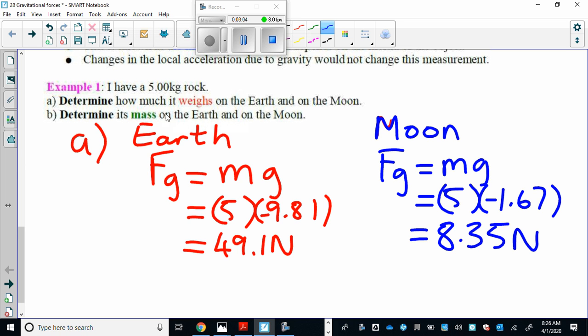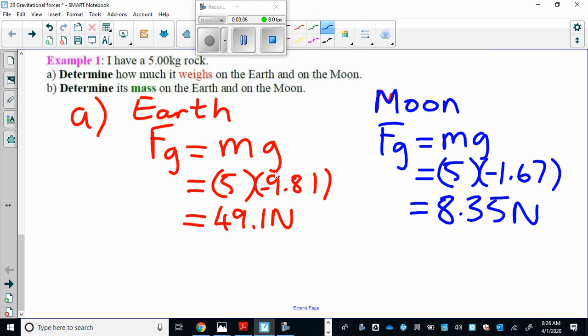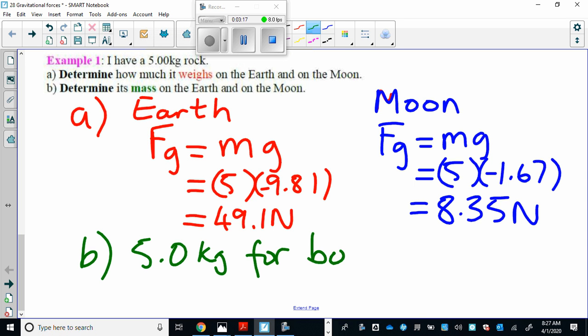B says determine its mass on the Earth and the moon, and that's pretty straightforward because the answer very simply is 5.0 kilograms for both. No matter where you go in the universe, that rock will be 5 kilograms of mass, because that's the amount of molecules or atoms, or however you want to express that, the object has. So that doesn't change.